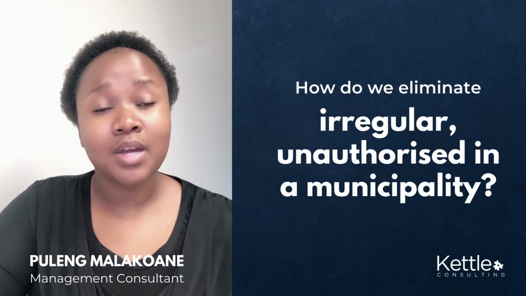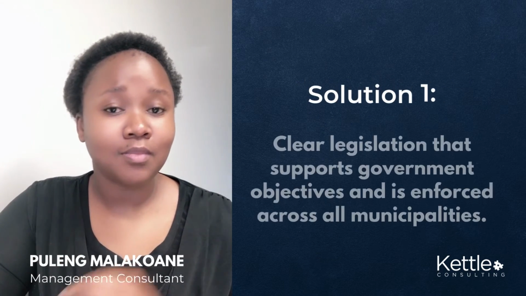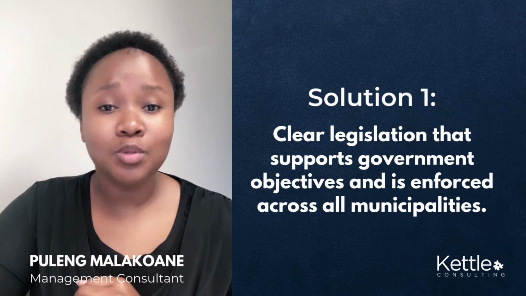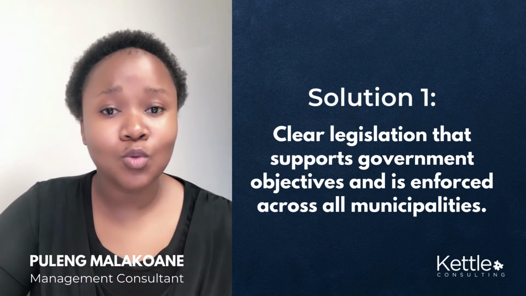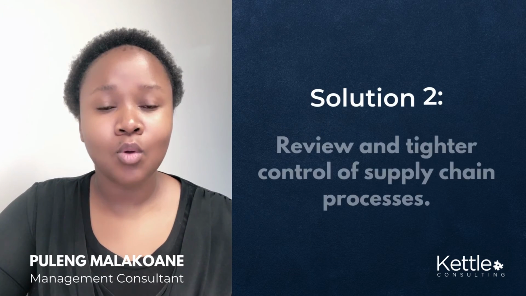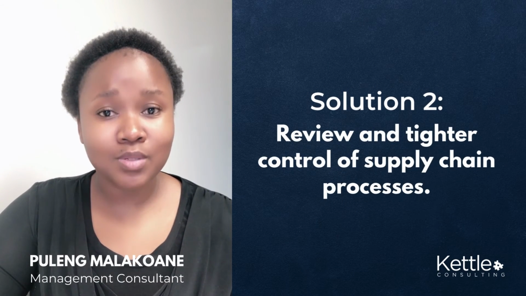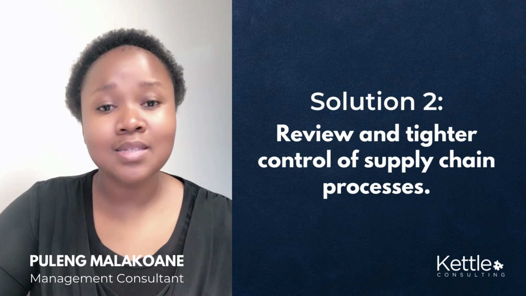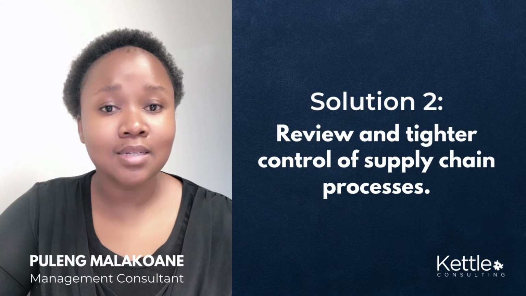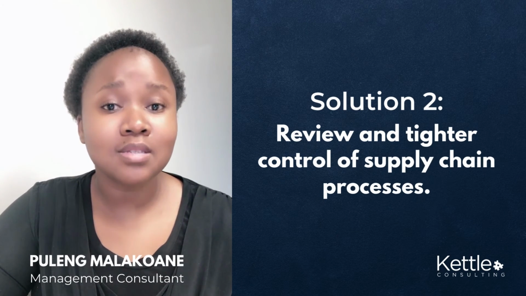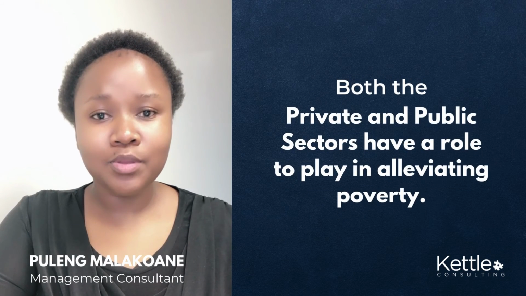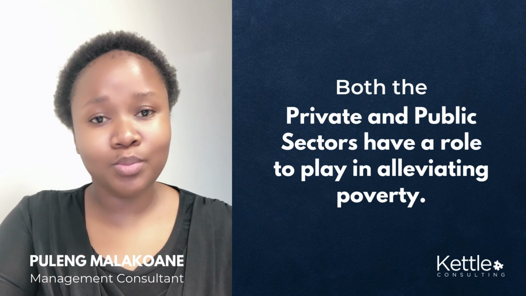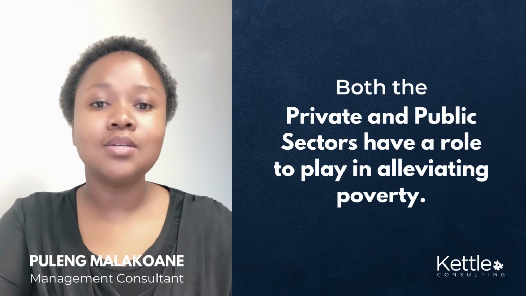How are irregular and unauthorized expenditures avoided? One, legislation should be made clear, should speak to the government's objectives, and should be enforced throughout municipalities. Also, supply chain processes need to be reviewed and set in a way that tenders and the pricing schedules thereof are not fluctuated unnecessarily.